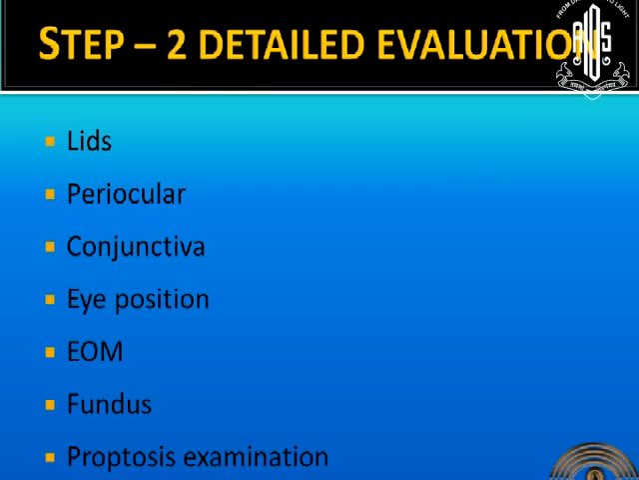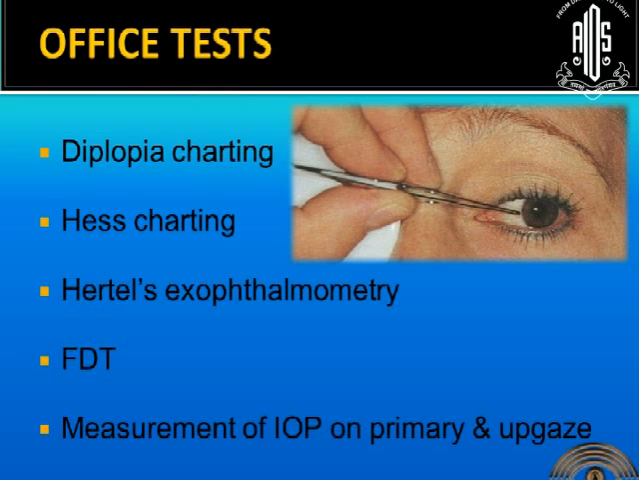And if there is a proptosis, we have to do a detailed evaluation of it. And we have our office tests, diplopia charting, Hess charting to help us, and Hertel's exophthalmometry. And if we are in doubt, we can do a forced duction test. For example, if the abduction is restricted, when we try to move the eyeball to the lateral position or the weak area, if it is freely moving, that means it's a paretic muscle. If we feel a tug at that point, that means it's a fibrotic medial rectus which is not letting the eye into the lateral position.